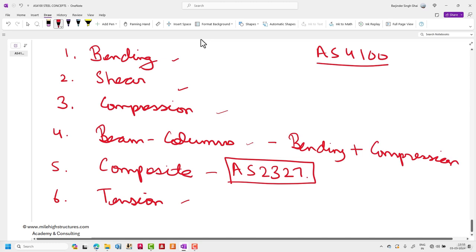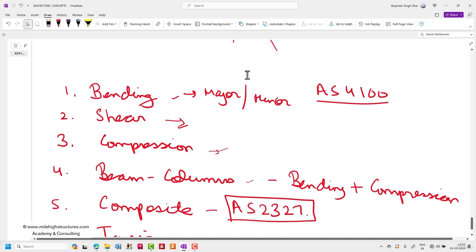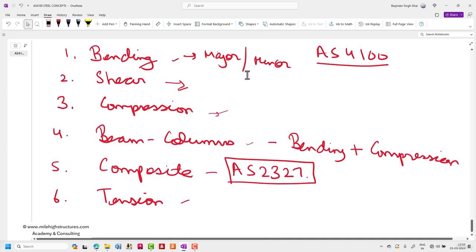If we're talking about the bending theory itself, it is divided into bending either along the major axis or along the minor axis. Shear is also a very simple calculation, and after that compression, beam columns, and tension. So that is the first concept that we need to understand.